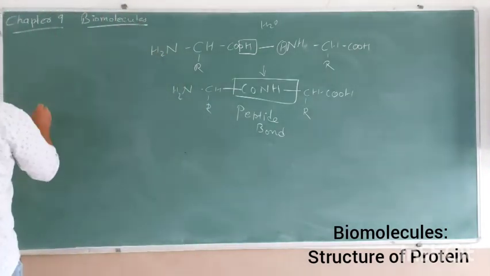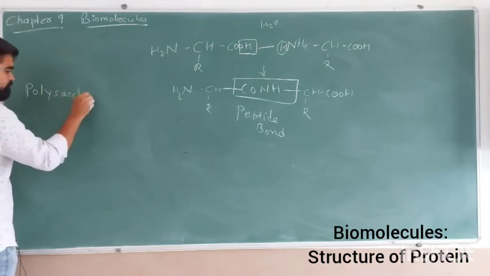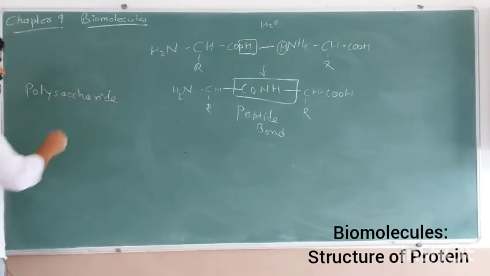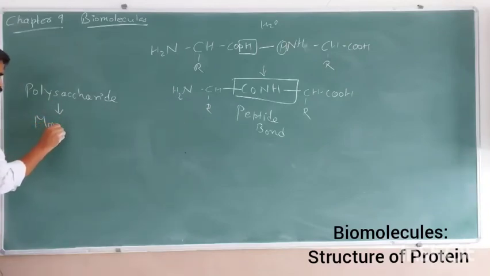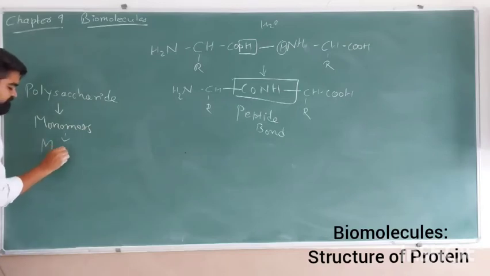Same in case of the polysaccharide structure. The polysaccharides have monomers which are called monosaccharides.